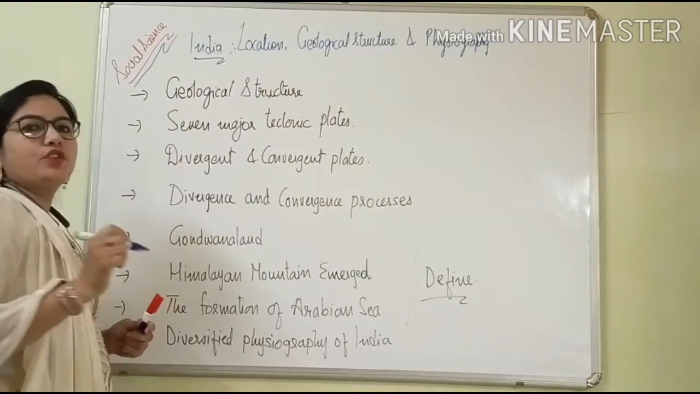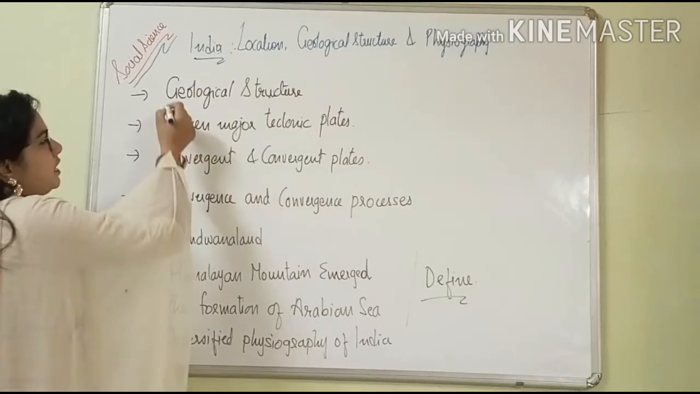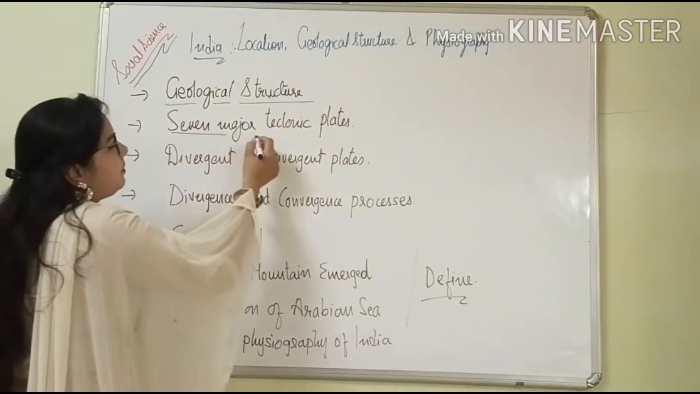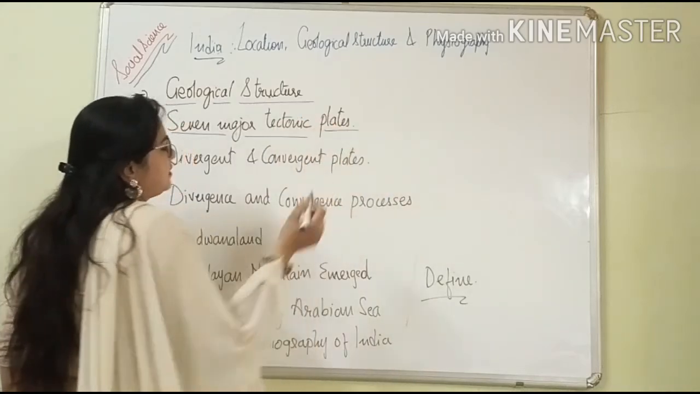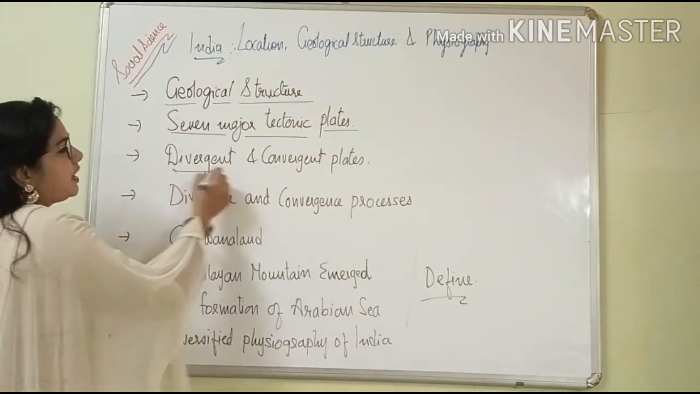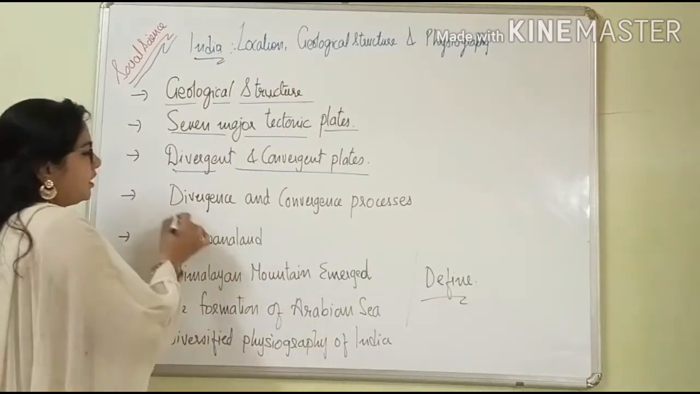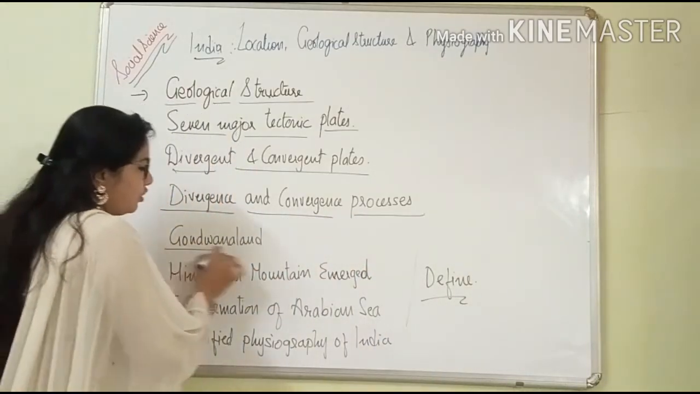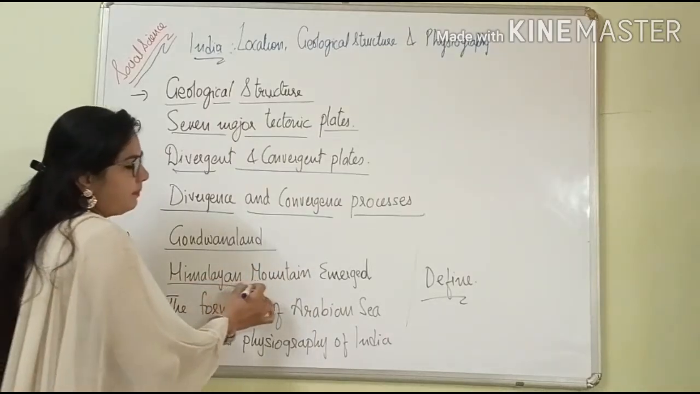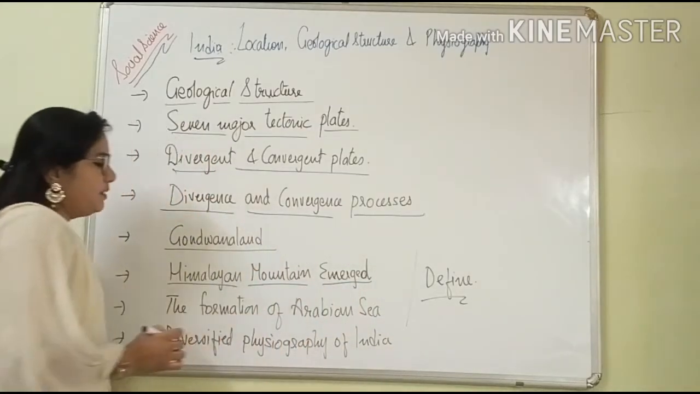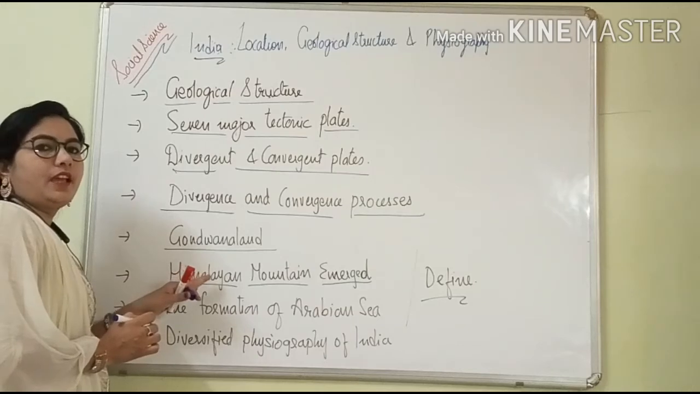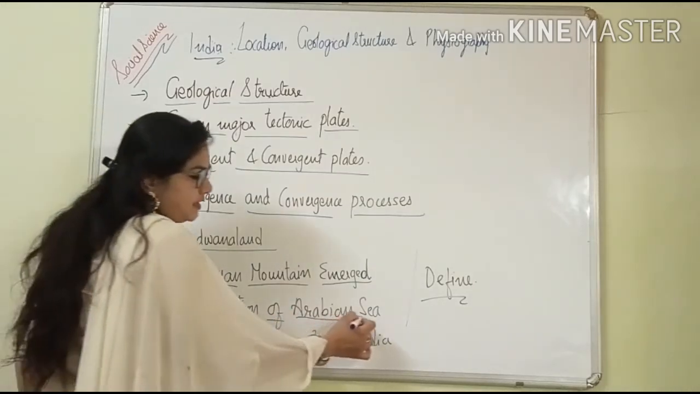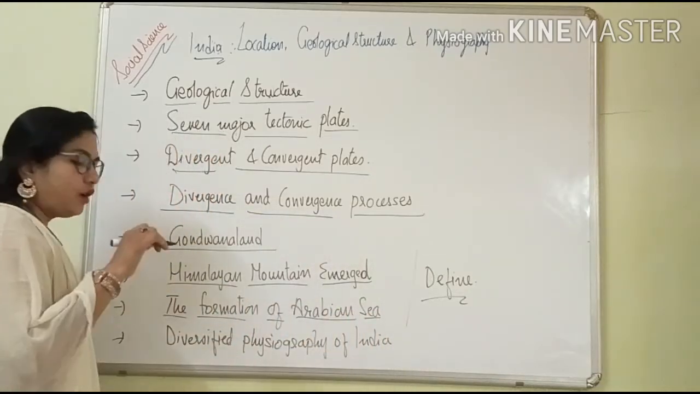How many points are we going to cover today? The first one is geological structure. Second, 7 major tectonic plates. Then divergent and convergent plates, divergence and convergence processes. Gondwana land, how the Himalayan mountain emerged, it means how the Himalayan mountain came into existence. Then the formation of the Arabian Sea, how the Arabian Sea was formed.